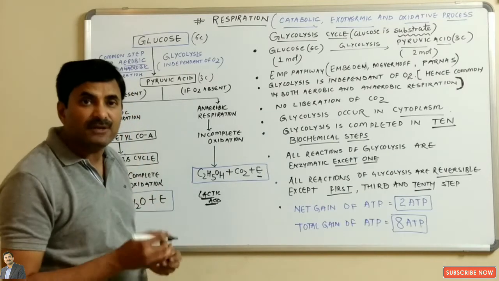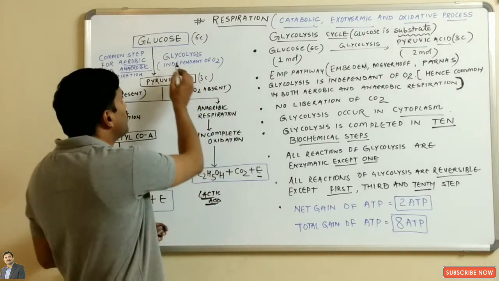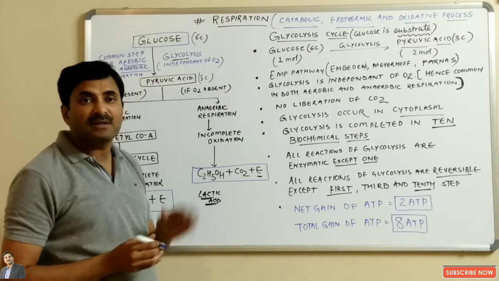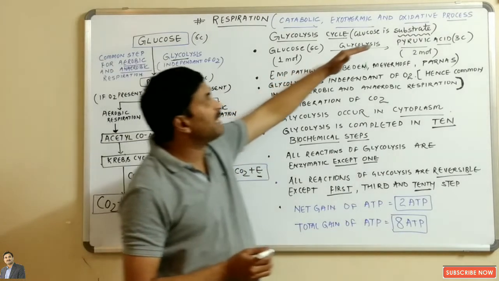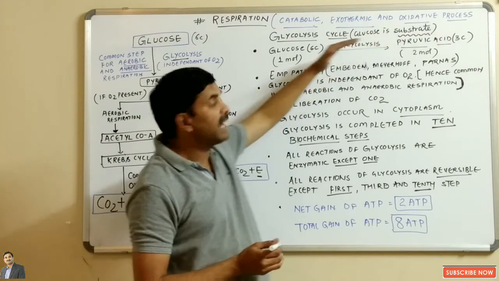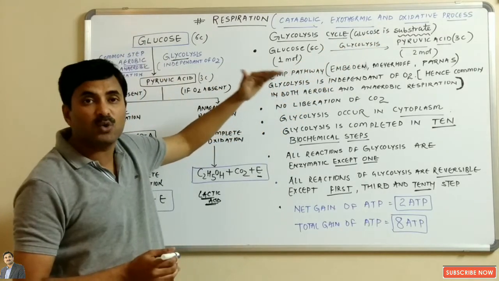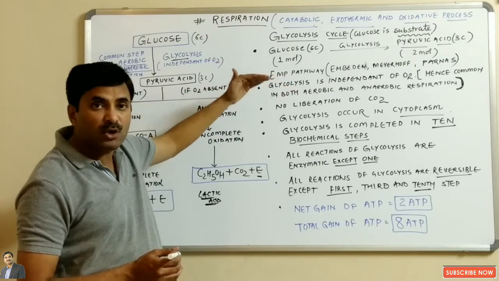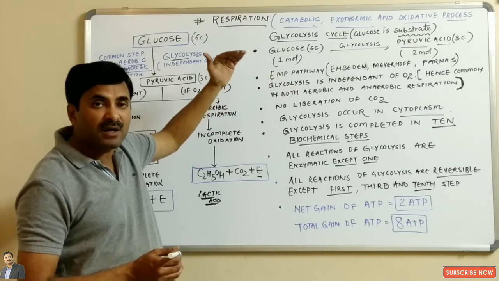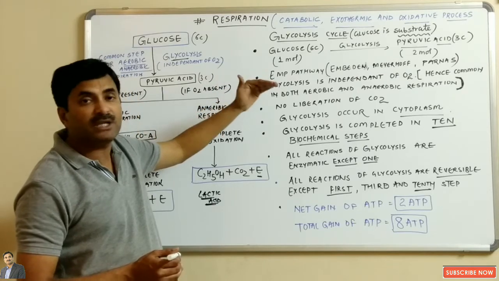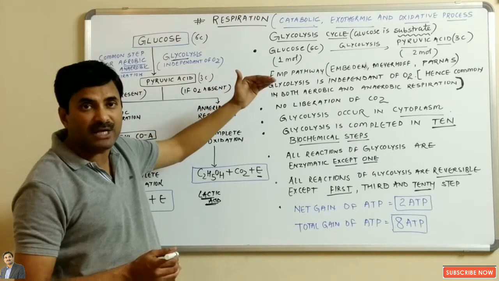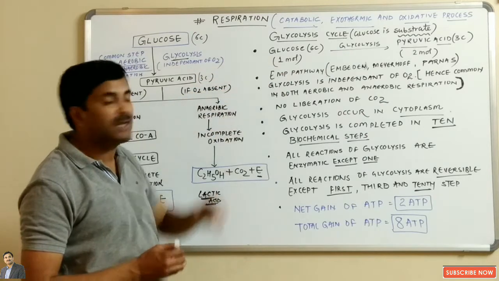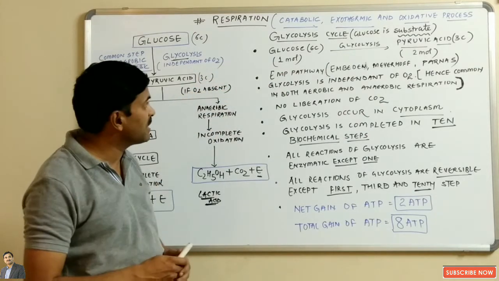In this video we will first talk about the cycle known as the glycolysis cycle. In the glycolysis cycle the respiratory substrate is glucose, and this is the cycle where glucose is broken down into pyruvic acid. Remember that one molecule of glucose by the glycolysis cycle is converted into 2 molecules of pyruvic acid. Glucose is a 6-carbon compound, while the pyruvic acid formed is a 3-carbon compound.